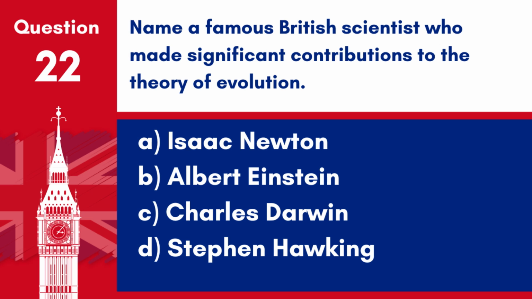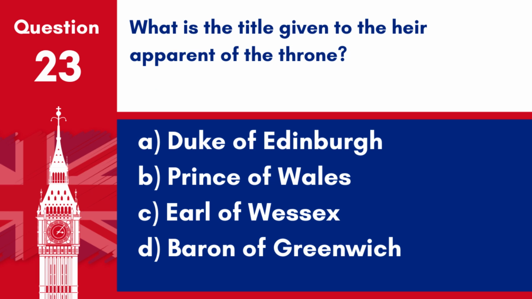Question 22. Name a famous British scientist who made significant contributions to the theory of evolution. A. Isaac Newton. B. Albert Einstein. C. Charles Darwin. D. Stephen Hawking. Answer: C. Charles Darwin. Charles Darwin is a famous British scientist known for his significant contributions to the theory of evolution.